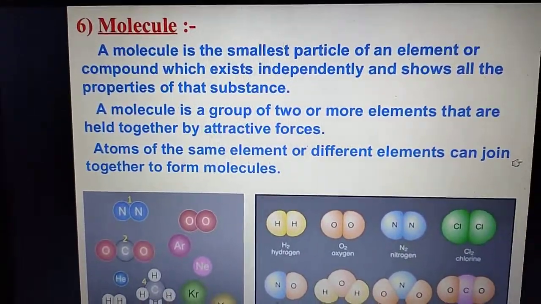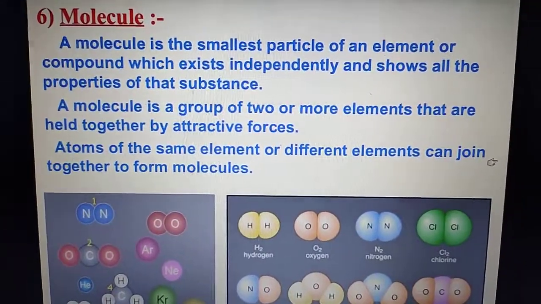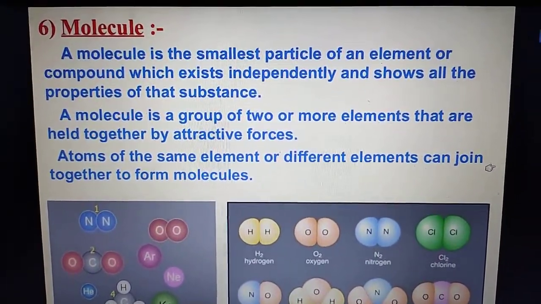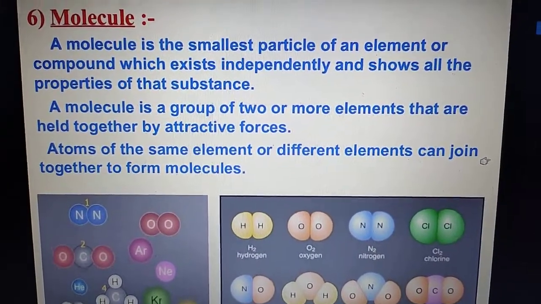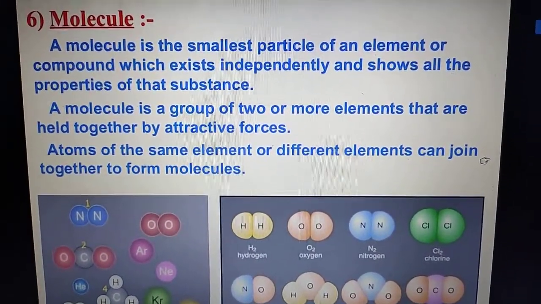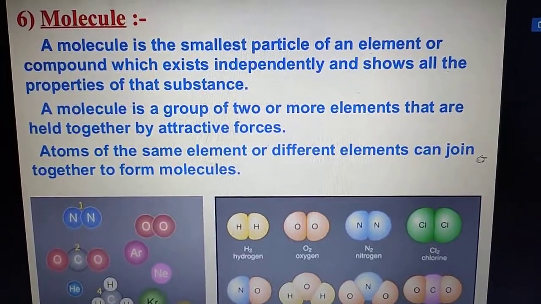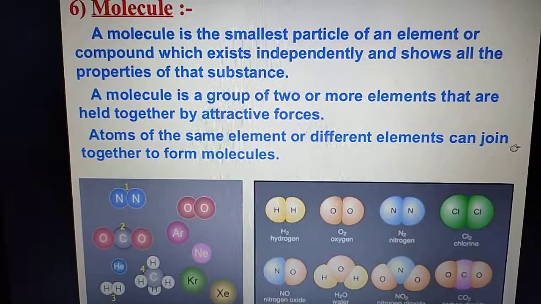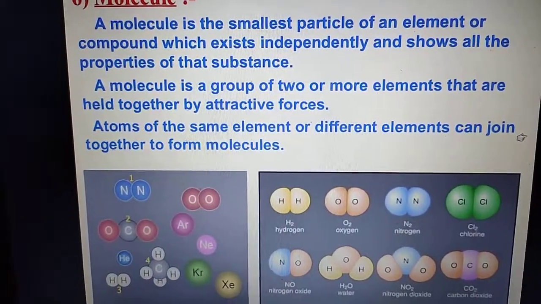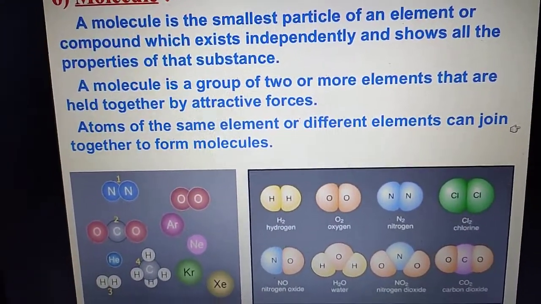Here, a molecule exists independently, but an atom is not like that. Atoms do not exist independently. They are incapable of independent existence. So, written here, a molecule contains 2 or more atoms of the same or different types.